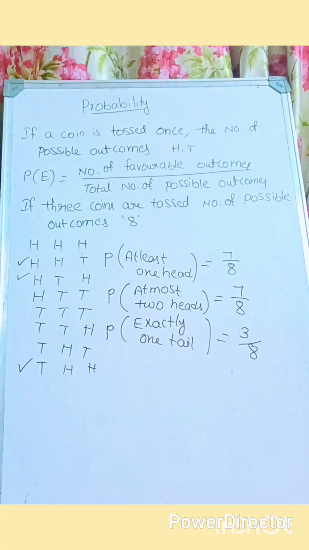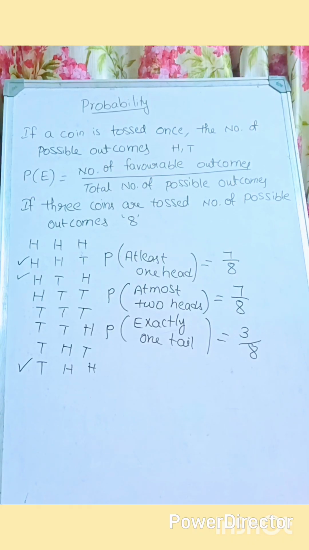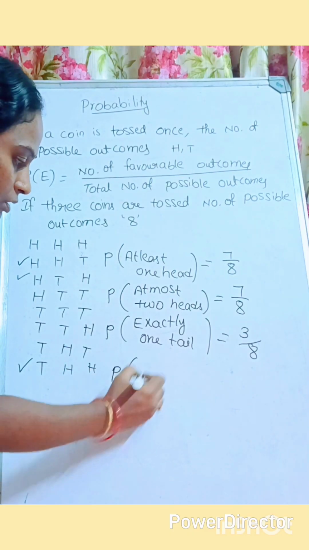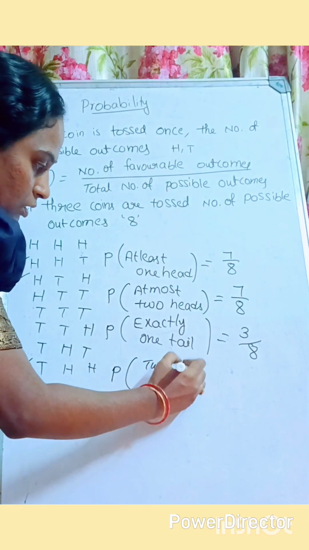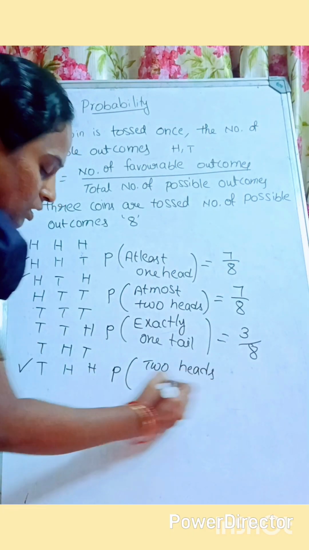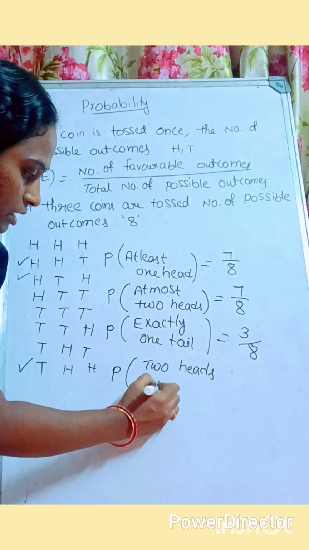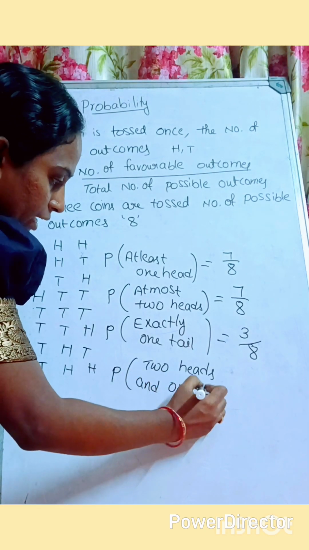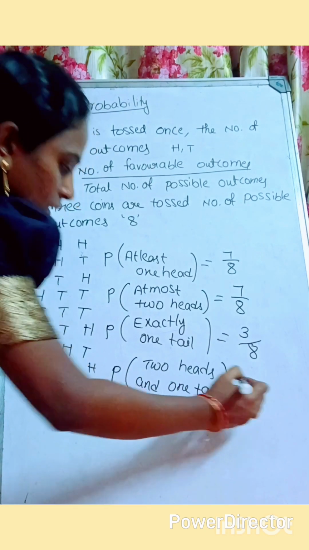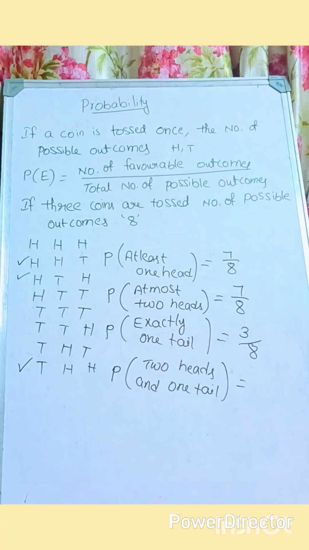Okay. Now next one, probability of 2 heads and 1 tail. Probability of getting 2 heads and 1 tail.